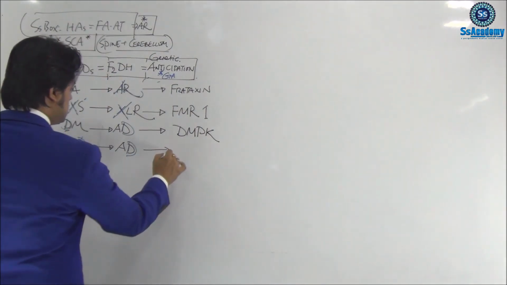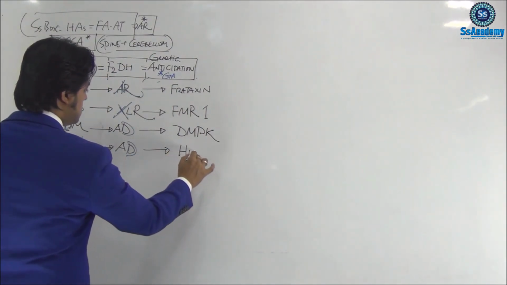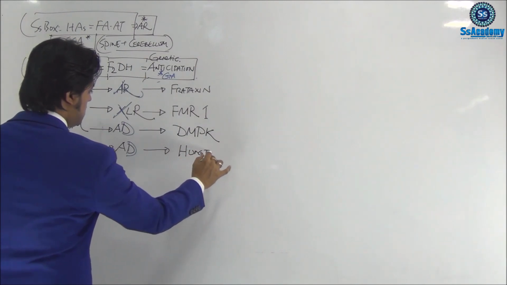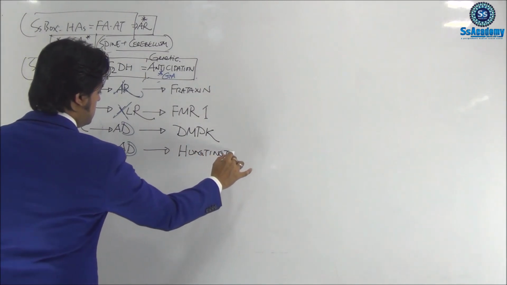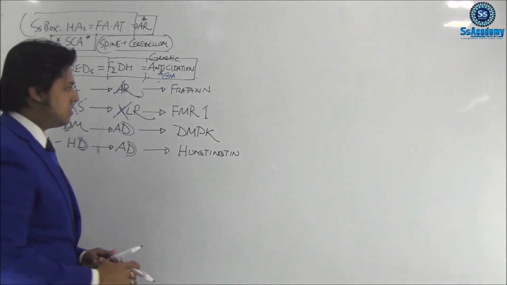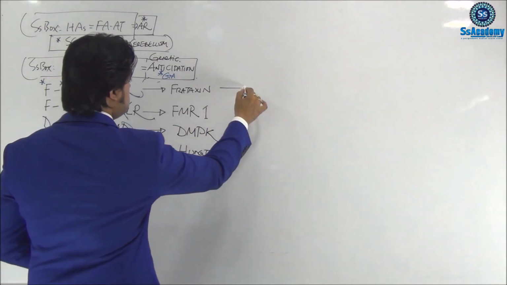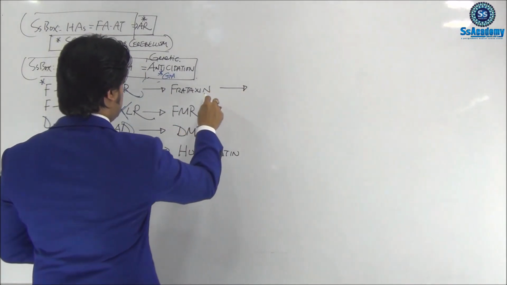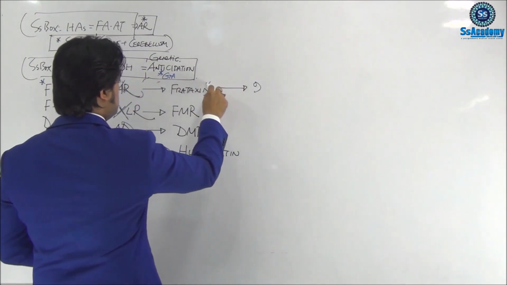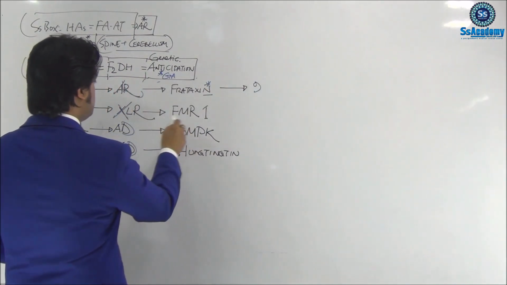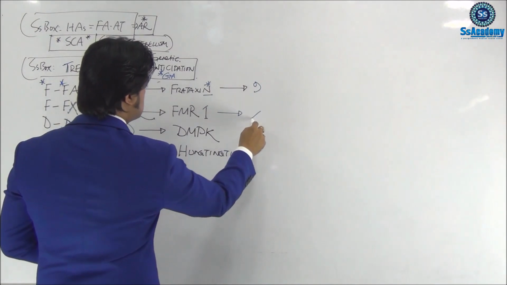And Huntington disease involves the huntingtin gene. So the frataxin gene is on chromosome 9, we can remember. FMR1 is definitely on the X chromosome.